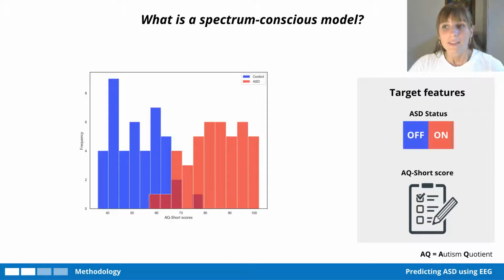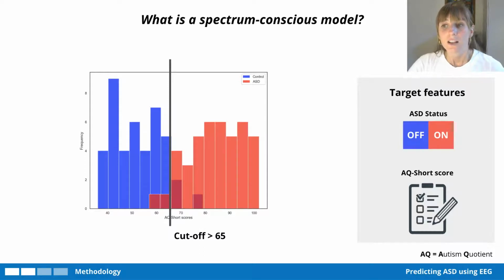Now, if we combine these two features together, we notice something interesting. If we use the recommended cutoff of an AQ score of 65, the AQ score alone is actually able to distinguish between ASD and non-ASD participants very well.